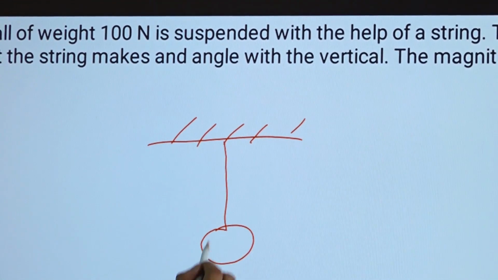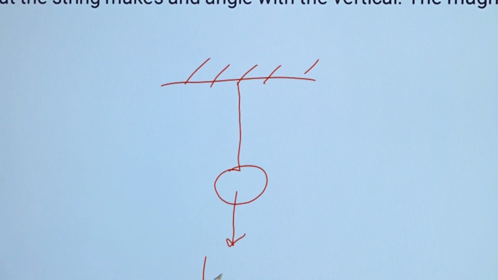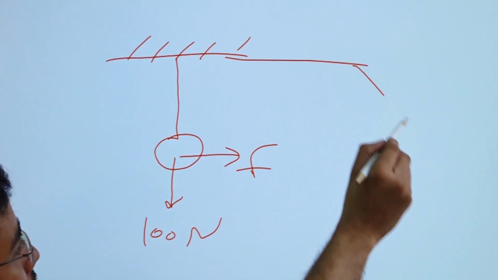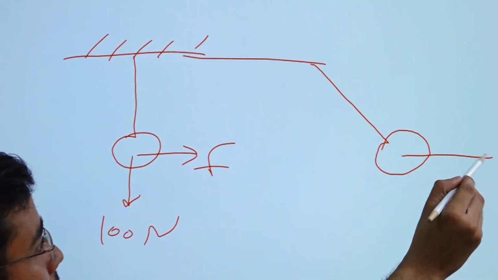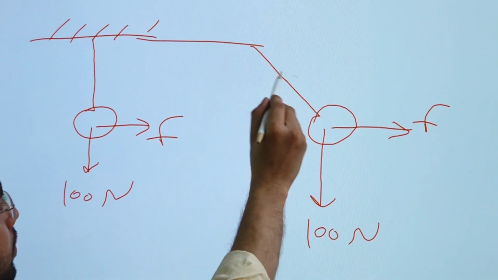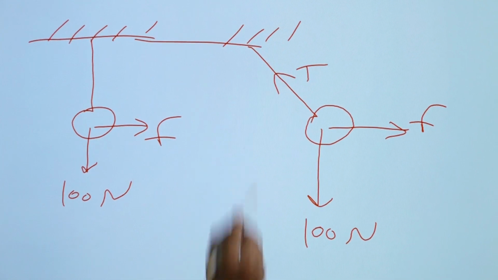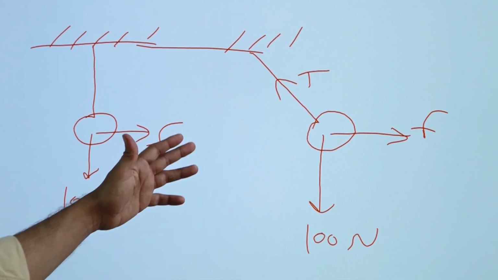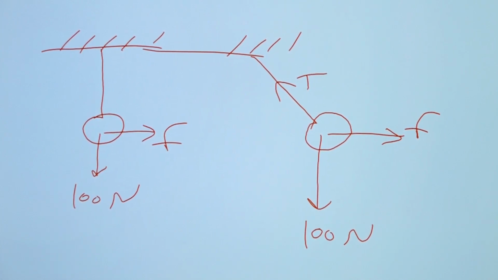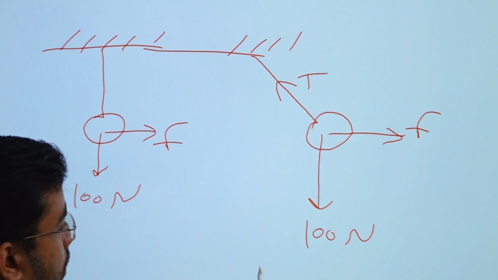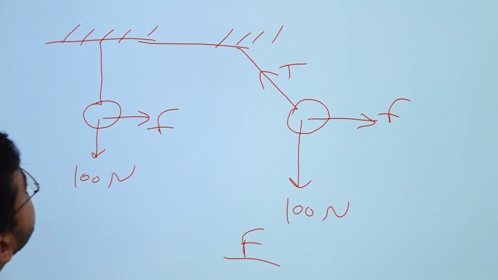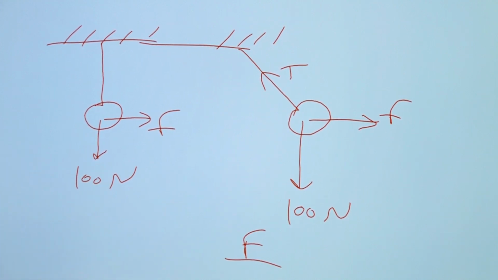So, initially this ball is rigid, okay, and having weight of 100 Newton. Then what they did? They pulled this ball with the help of some force, and we got this thing here. Force F, this is 100 Newton, and here it will be tension, right? So simply 3 forces, okay, and 3 angles, we can easily apply sine law. The magnitude of force F is F divided by, so the angle we need to know.